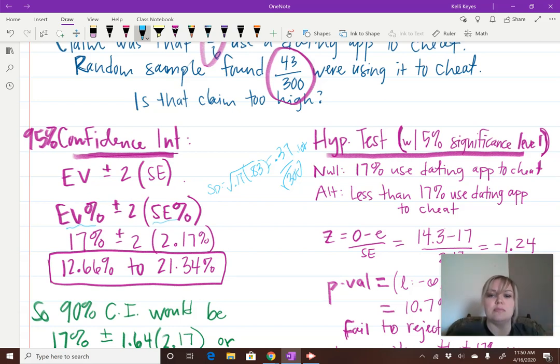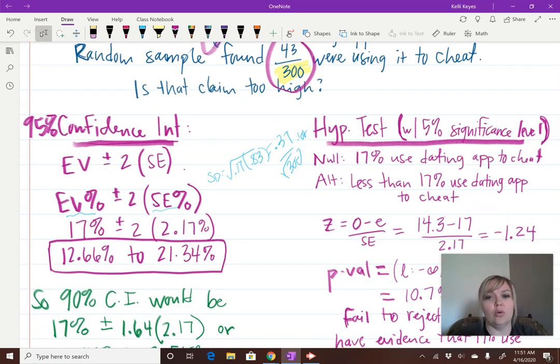Okay. And moving on to the hypothesis test, which would be a one sample z-test. One sample, because we only have one sample, we're not comparing it to anything else. Well, we're really comparing it to the claim, which is just the null. But anyway, we only have one sample. And it's a z-test because that sample size, folks, is greater than 30. So that's why it's a z-test, not a t-test.